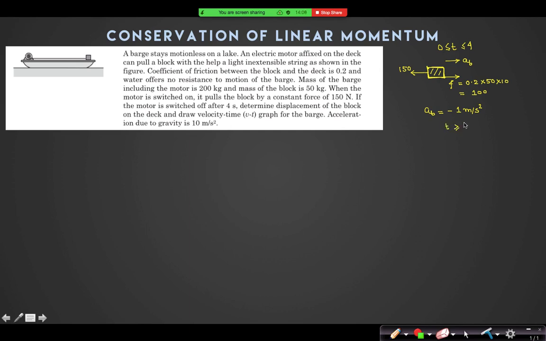For t greater than or equal to 4, what is the acceleration of this block? 150 Newton will now not act on the block. Only friction force will act. So can I say now the acceleration of the block will be 2 meter per second square? Are these two conditions understood?